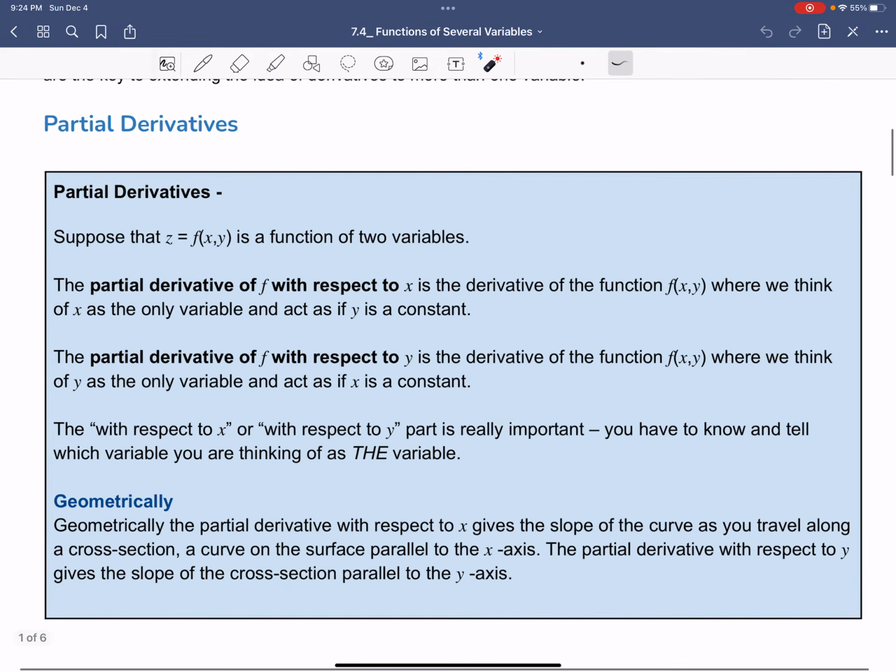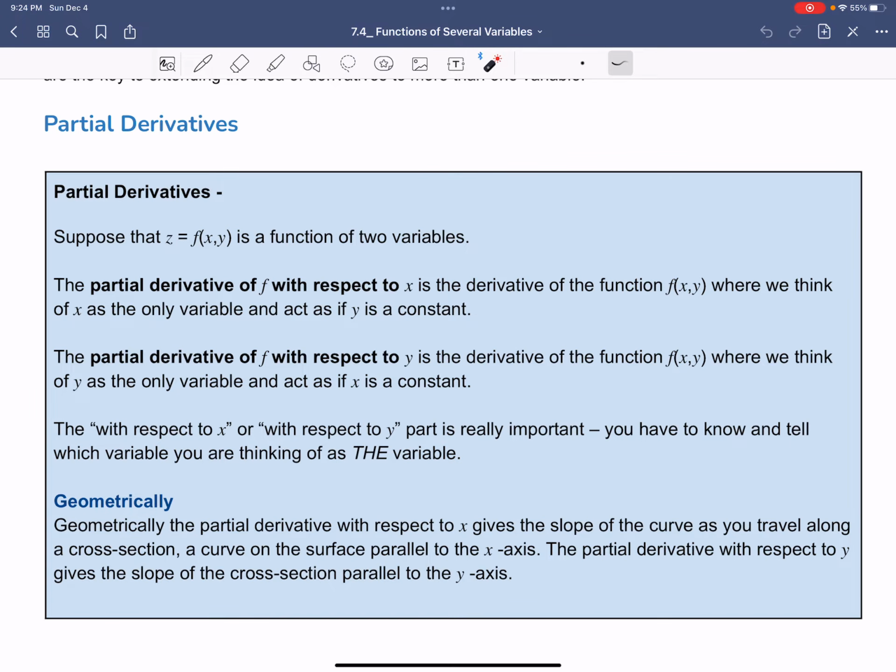All right, so partial derivatives. Let's suppose you have a function z defined as f of x, y, which is a function of two variables. The partial derivative of f with respect to x is the derivative of the function f of x, y, where we think of x as the only variable and act as if y is a constant, right? So we're going to treat y as a constant and x as the variable.